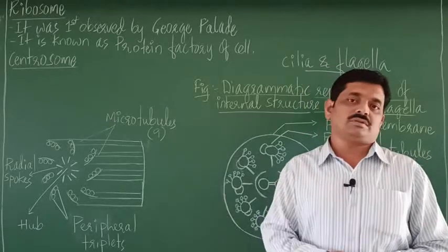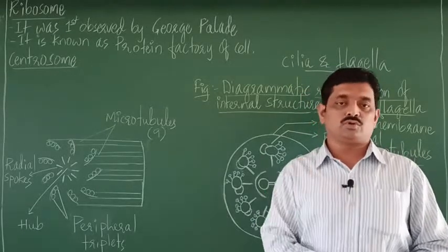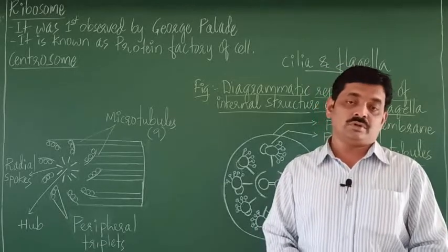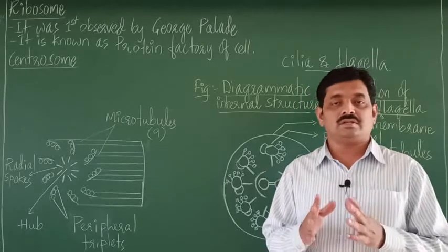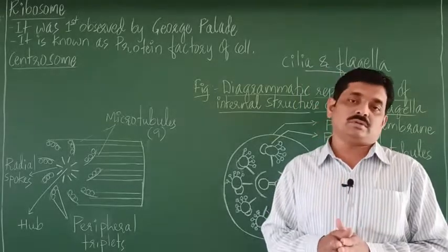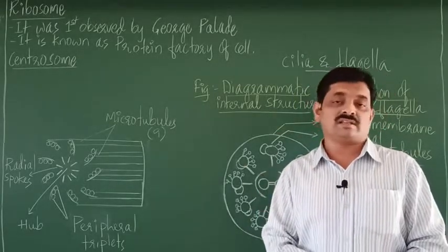Ribosomes may be classified as free ribosomes and bound ribosomes. Ribosomes may be freely present in the cytoplasm, or they may be attached to the endoplasmic reticulum.